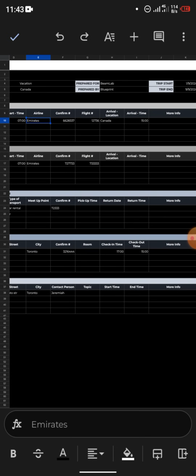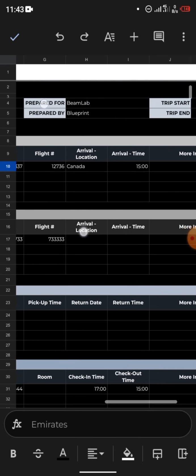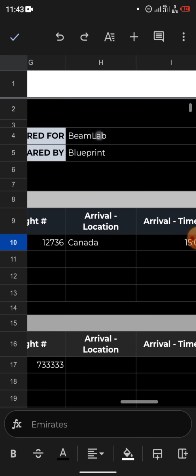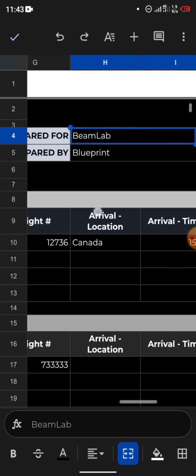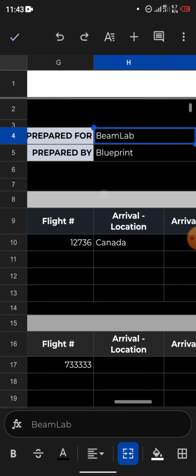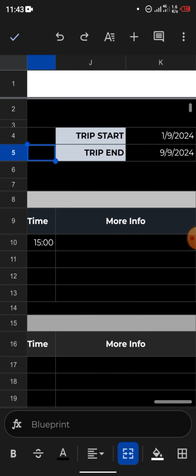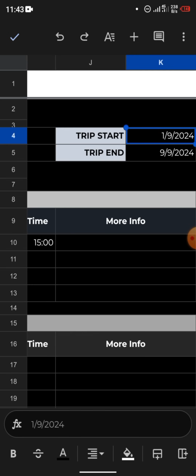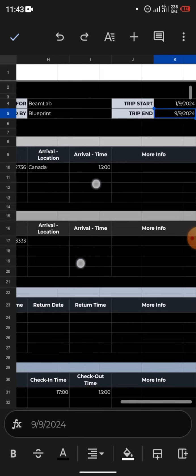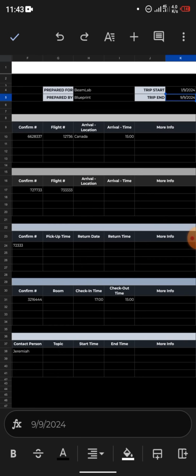The only thing you are going to edit is this prepared for here. This prepared for, you can put your business name here, or you put your name there. Okay, put your name, and for the prepared by, yes, you are the one preparing it. Okay, so you put your name there too. Trip starts, that's the departure date, and the trip end is the day you are coming back to Nigeria.